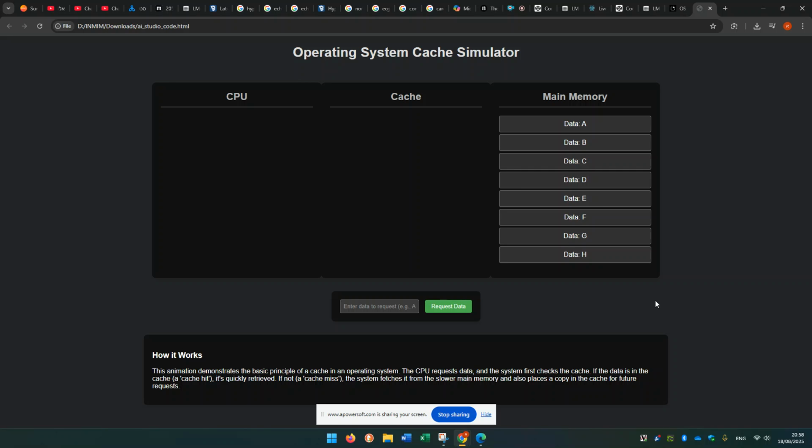Now, let's talk a little bit about caching, which means that there is a place, for example, maybe near the CPU, of a small size of data that interacts very rapidly with the CPU.